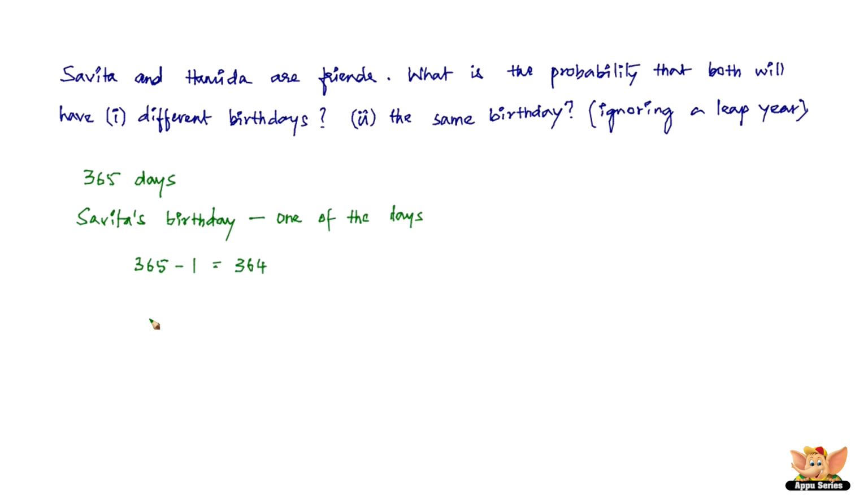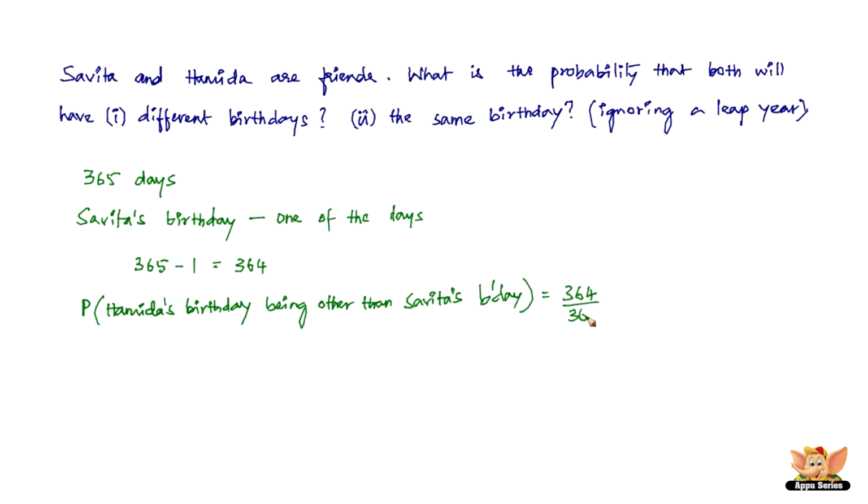So the probability of Hamida's birthday being other than Savita's birthday is 364 days out of a possible 365 days. This is the probability, and it's almost close to 1, like 0.999 something. That is the probability of Hamida's birthday not being the same as Savita's birthday. So that answers the first question.